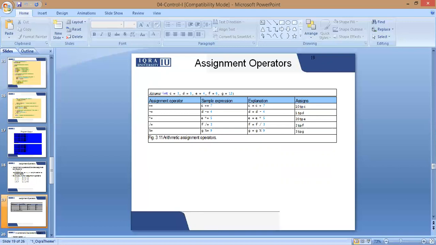Similarly, minus is equals to: C is equals to C minus 7. Whatever value C has, deduct 7 from it and you'll get the new value for C. Multiply is equals to, divide is equals to, mod is equals to, all these are the same as the above one. You can see the sample expressions, their explanation, how C understands them and what output C will give when we write these expressions.